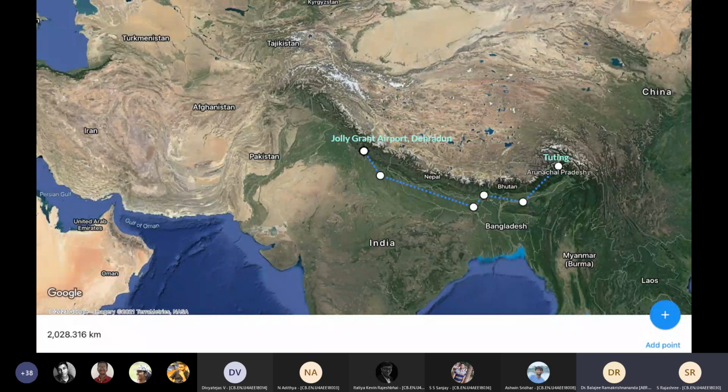Correct? Yes, self defense. But we shouldn't be entering other countries, right? Even that, that's okay. Right away you can. There's a straight line from Dehradun to Tuting through China, Tibet, which passes through China. Yeah.